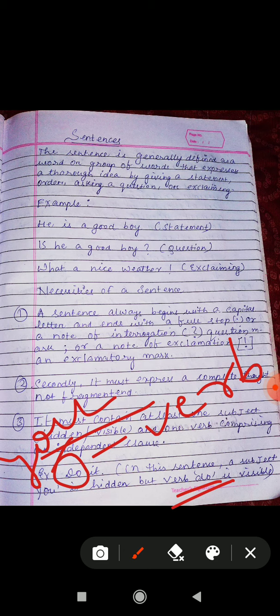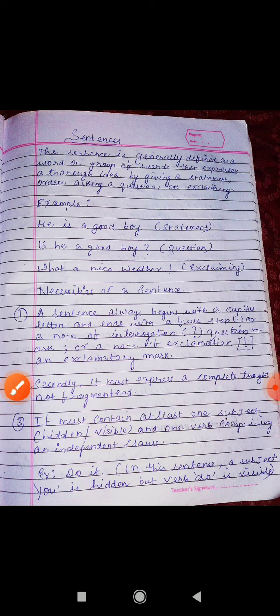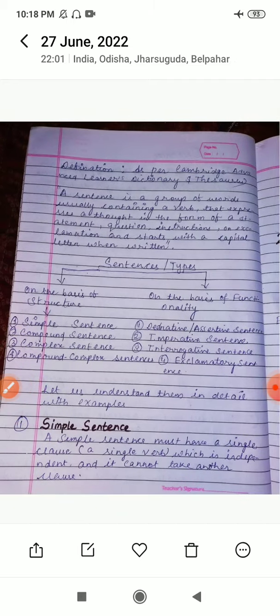As I just told you, there are two different types of clauses. One is your independent clause and another one is your dependent clause. A dependent clause doesn't give a complete meaning, but an independent clause gives a complete meaning. Let us move forward. Now let us see what the definition is.